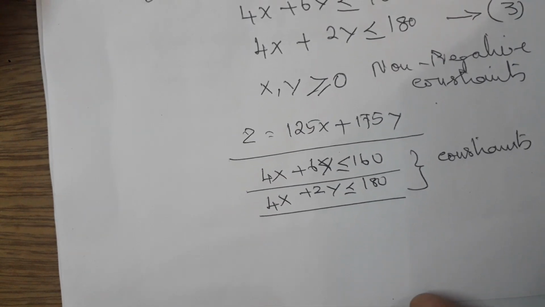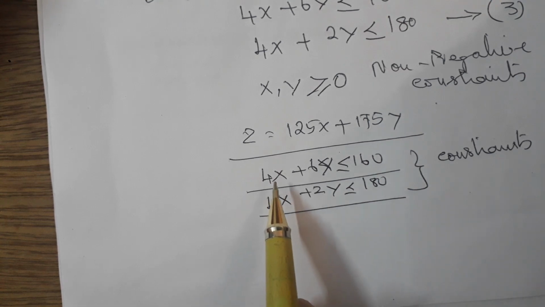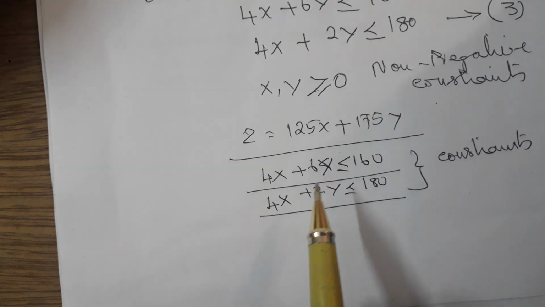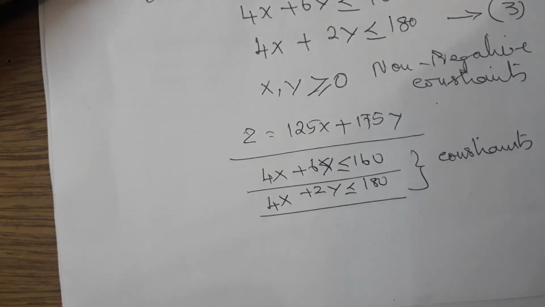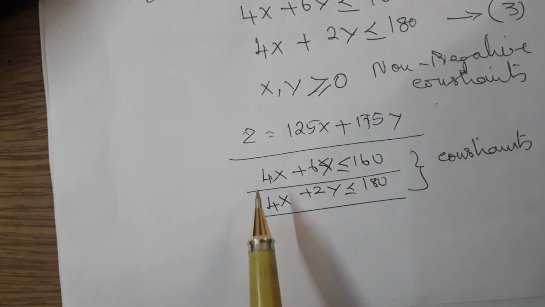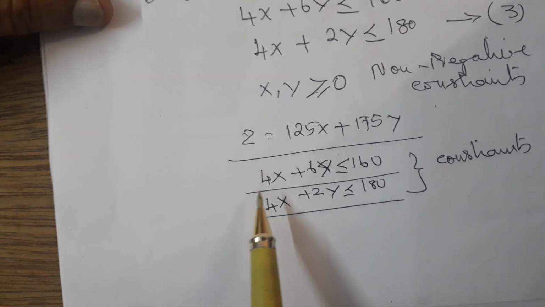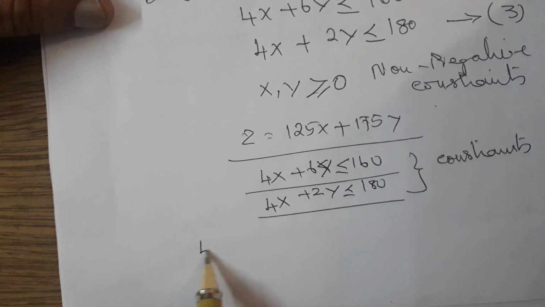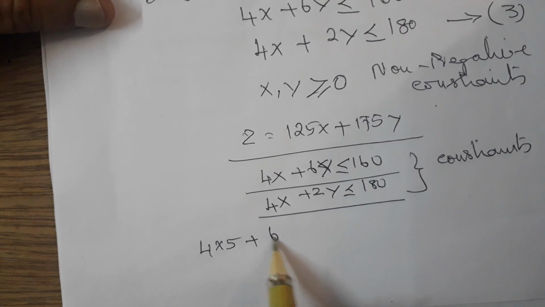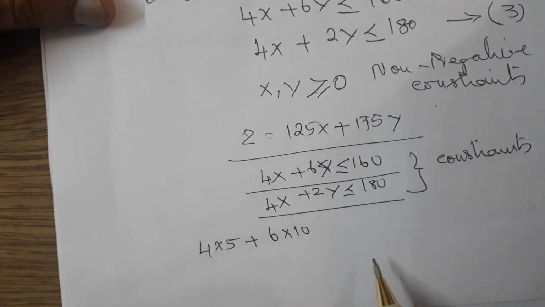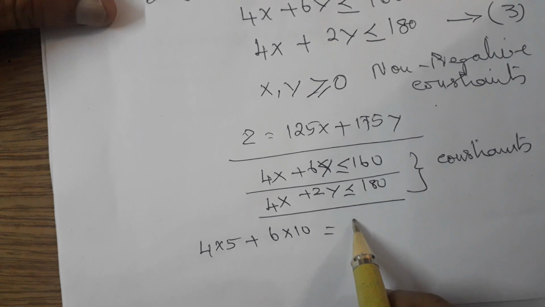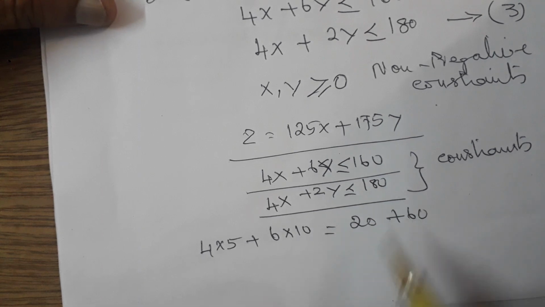The problems: how much product of X can be produced, and how much product of Y can be produced in the lathe, so that you will get maximization, or maximum profit. Assuming by solving this equation, let us take it a little later, if you are going to get 4 products 5 plus 6 products 10, how much will you get? 20 plus 60.